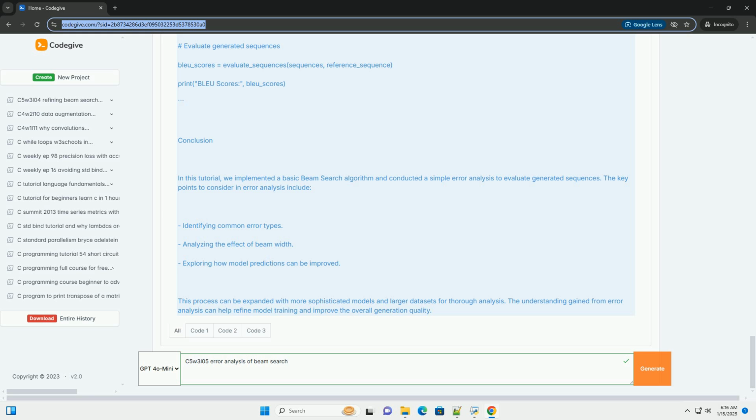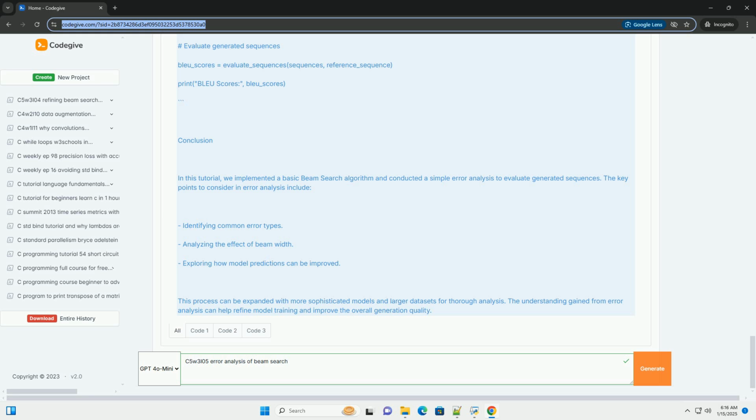Step 2. Implement the beam search algorithm. Here's a simple implementation of beam search for generating sequences. Step 3. Conducting error analysis. Now that we have our beam search implemented, we can perform error analysis by evaluating the generated sequences.